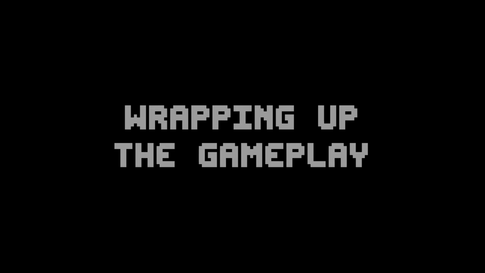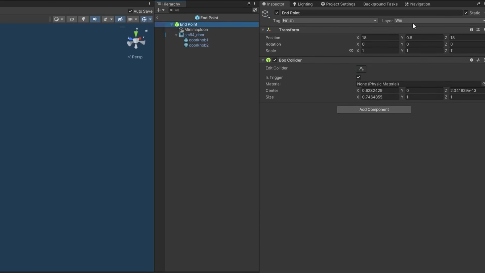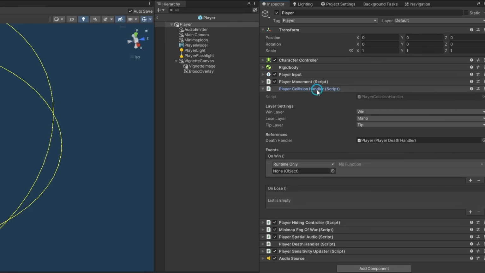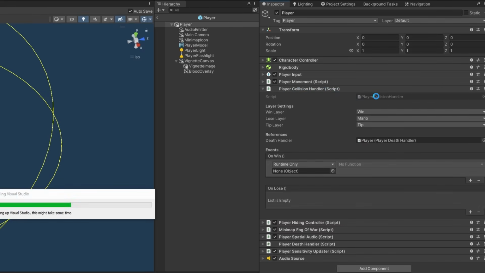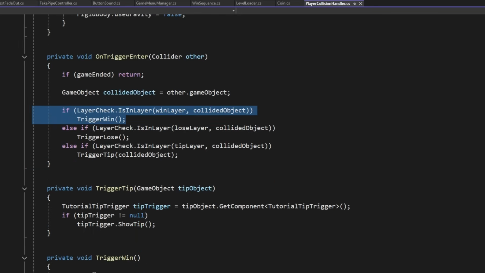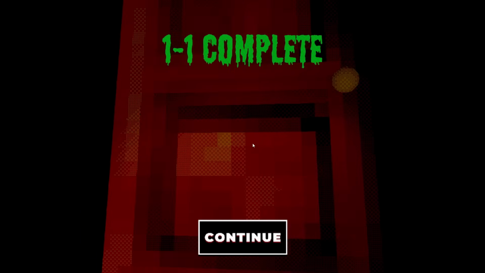And now I finally decided to get it together and focus on what's the most important. First, I needed a win condition. That was pretty straightforward. I just put a trigger collider on the door and put it on a separate layer. Then I have a collision handler script on the player which registers the collision and calls a method on the game manager. When this happens, the gameplay stops, a simple UI window pops up that takes you to the next level and registers your progress.